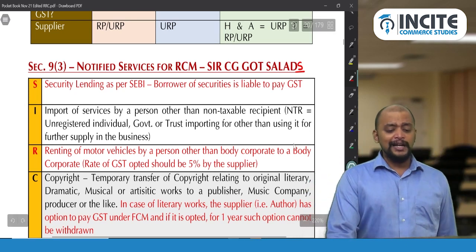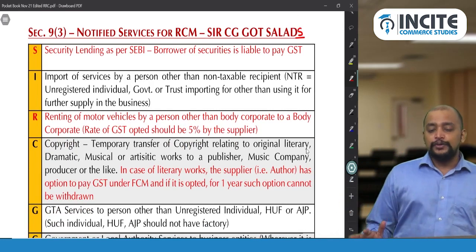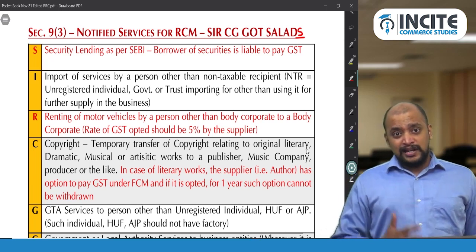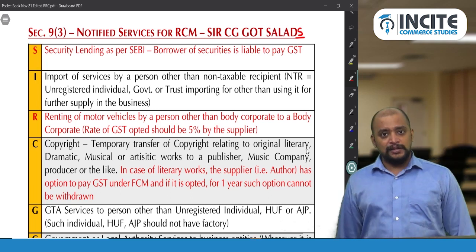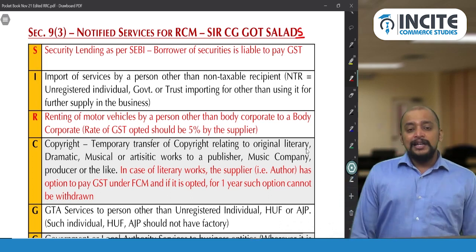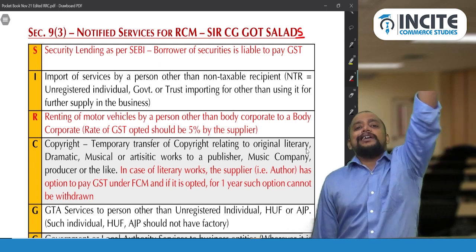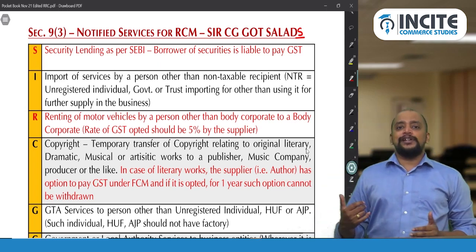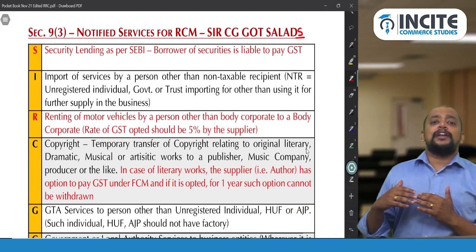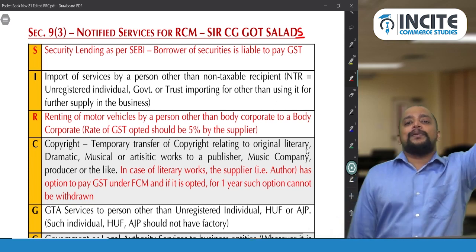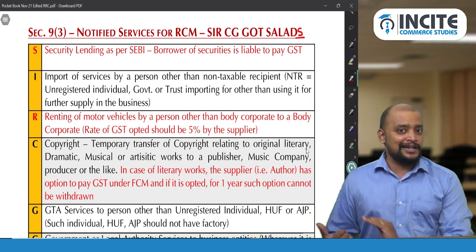Okay. Then next, import of services. Import of services is divided into two: OIDR services and other than OIDR services. Import of OIDR services is always taxable. And who will be paying GST? In case of import of services, the liability to pay GST is generally on the recipient. But when it is OIDR services, we need to see who is importing it: a non-taxable online recipient or other than a non-taxable online recipient. If it is imported by a non-taxable online recipient, then the supplier will pay GST under FCM. If it is imported by other than a non-taxable online recipient, the recipient will pay GST under RCM.